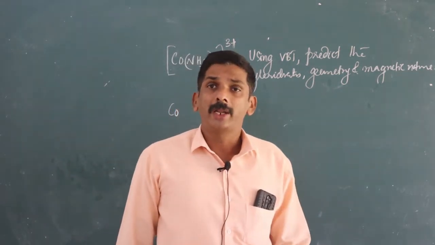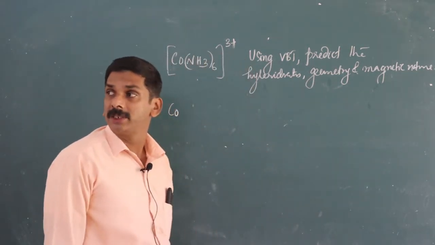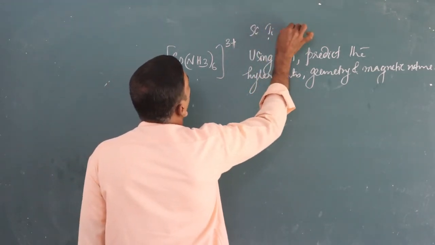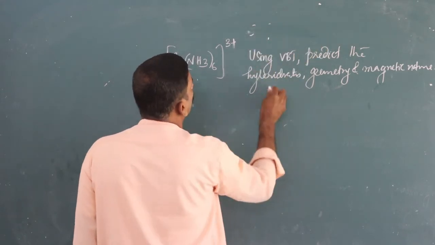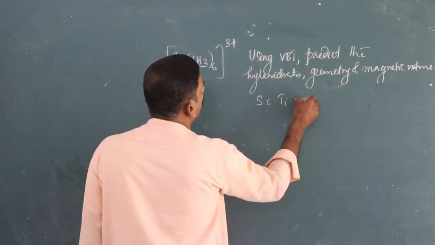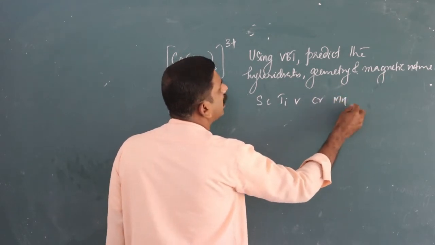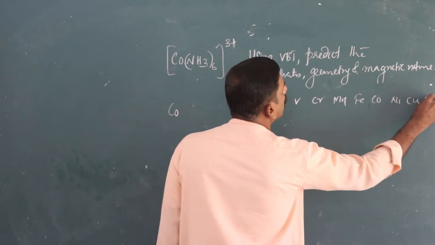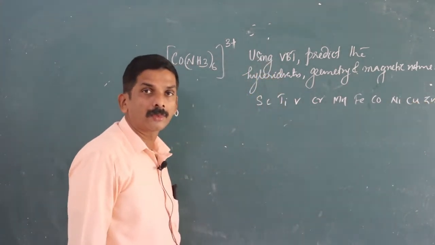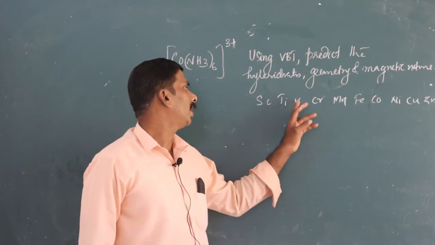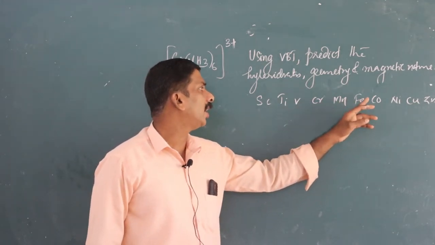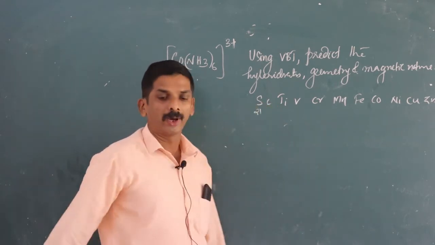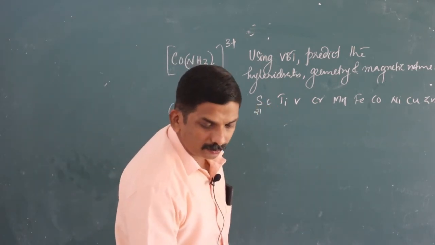You have a thorough idea about the first transition series: scandium, titanium, vanadium, chromium, manganese, iron, cobalt, nickel, copper, zinc. Scandium has atomic number 21.